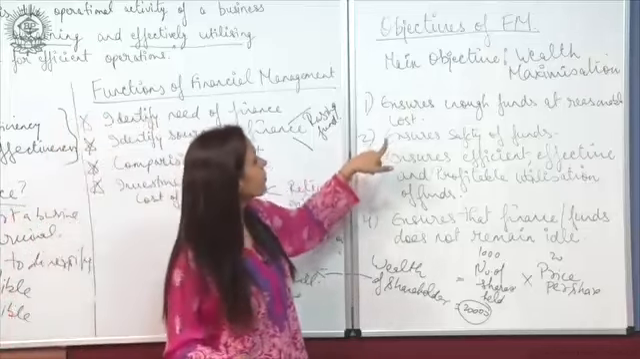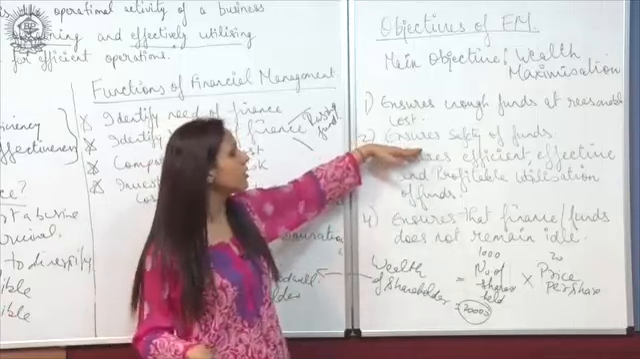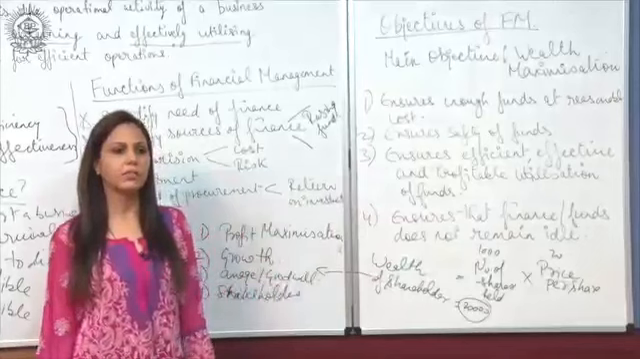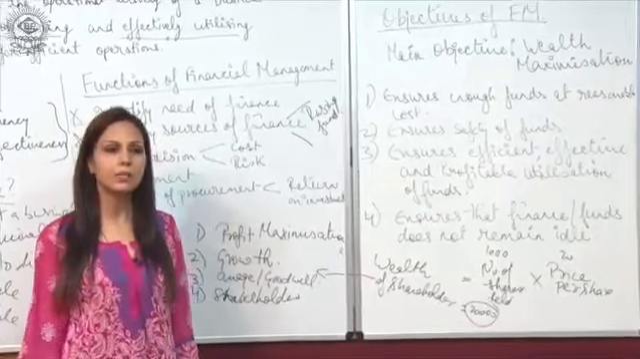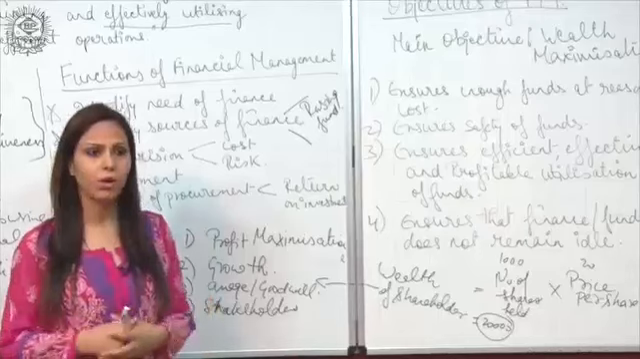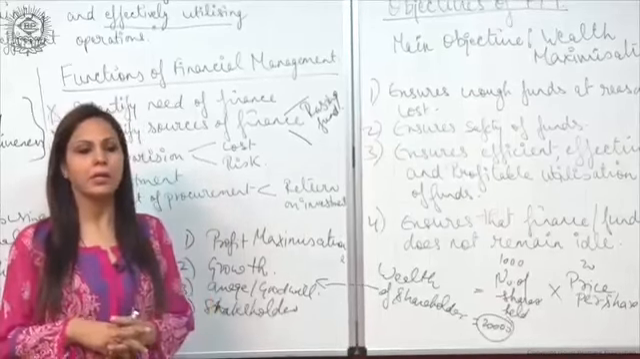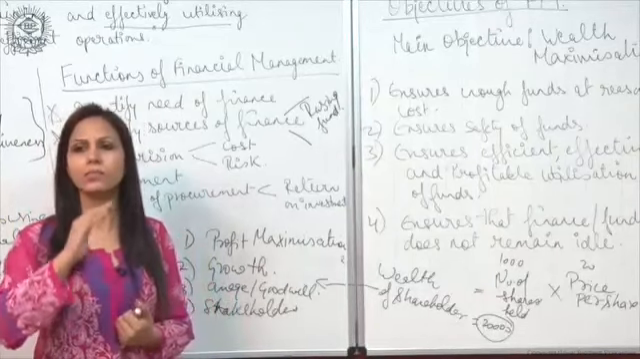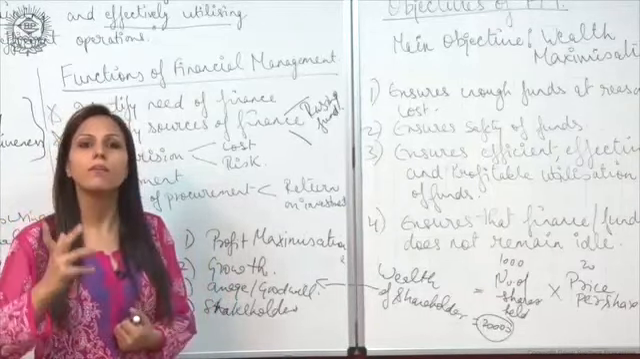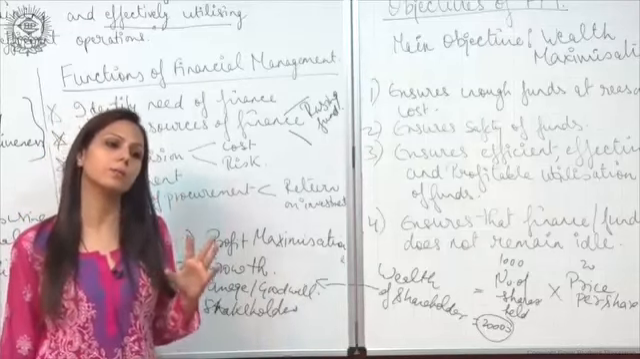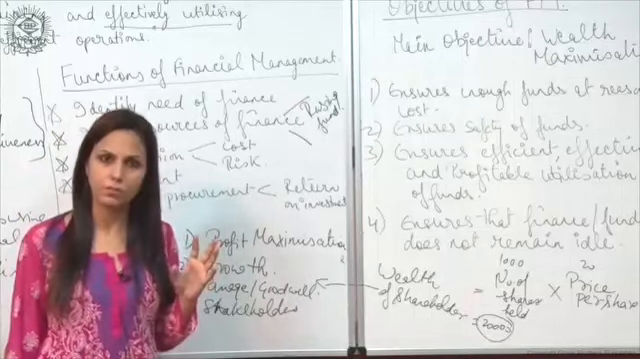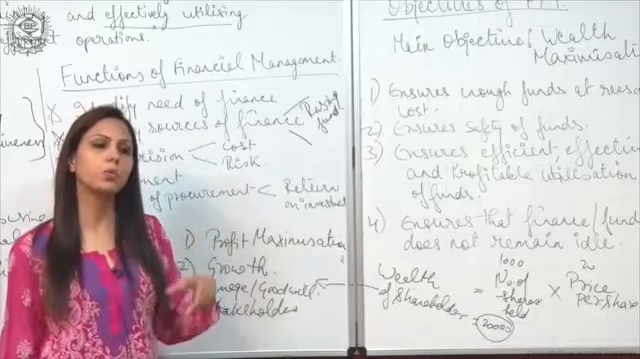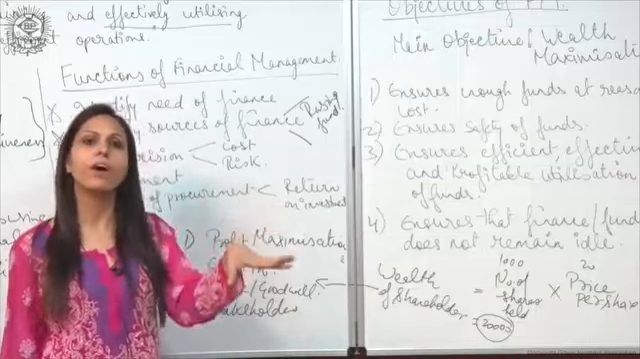Okay. The second one is ensures safety of funds. As we all know, a business is run in an uncertain or very complex business environment. Future is uncertain, so is our planning. Things don't move the way we plan, so there is always a threat of loss. So what we have to do as a financial planner, as a company, is to ensure the safety of our funds.